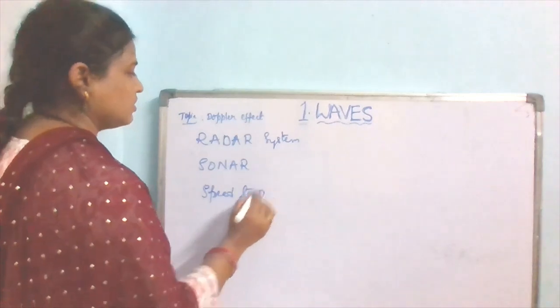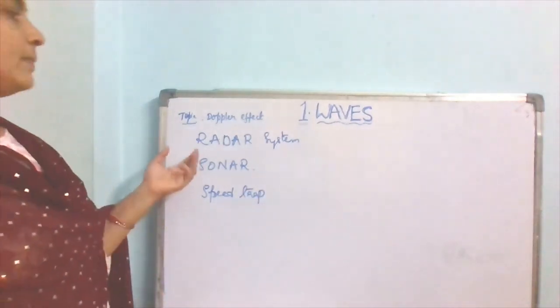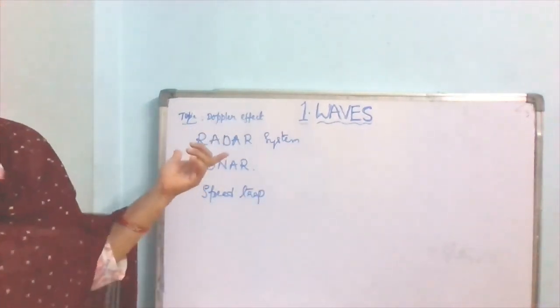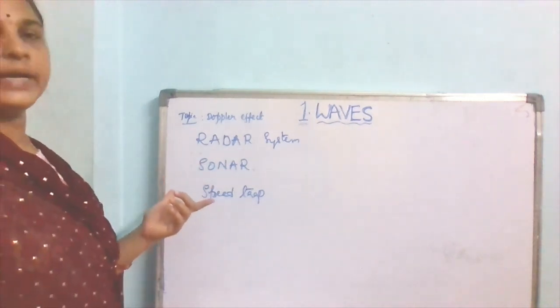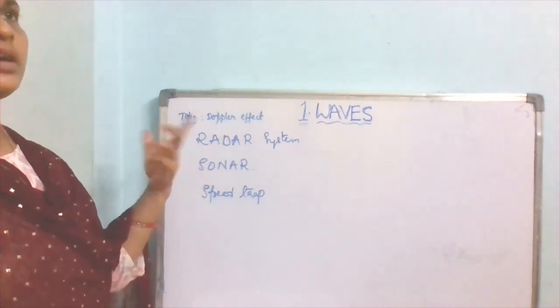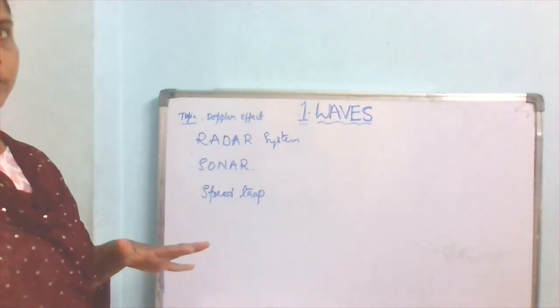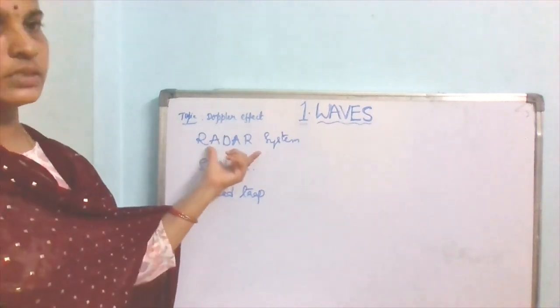How it is useful in radar system: generally, suppose we want to know the height of the aeroplane from the surface of the ground. From the radar system, electromagnetic waves, that means radio waves, will be released.